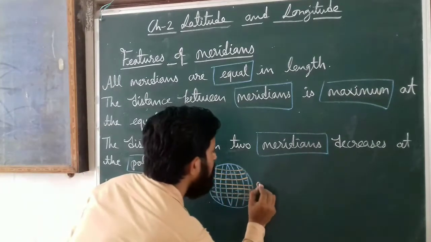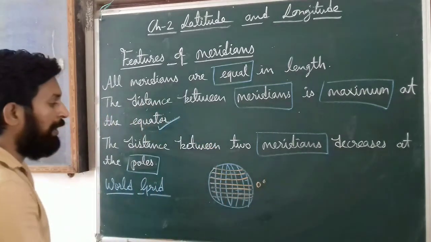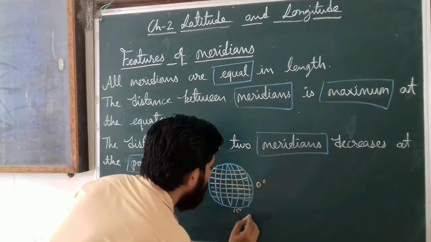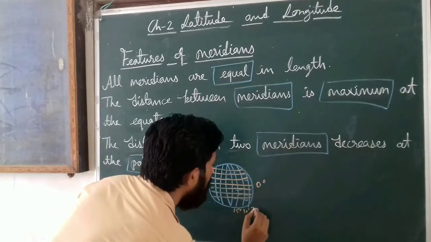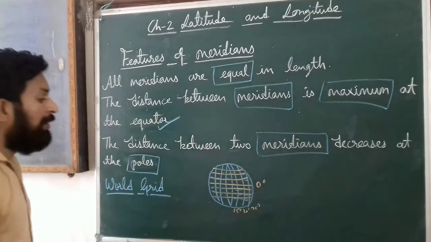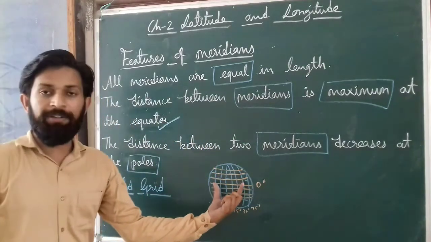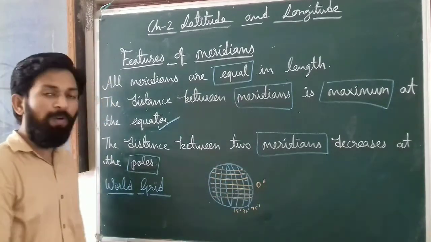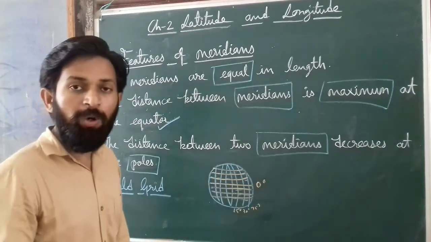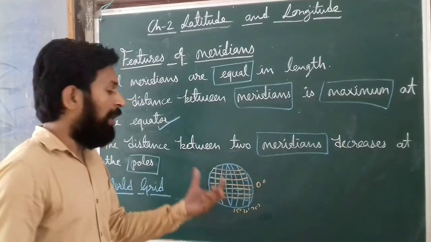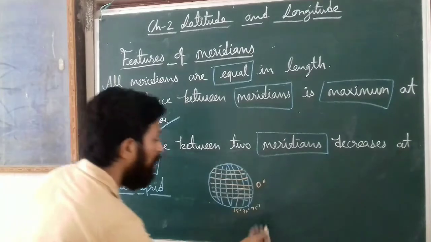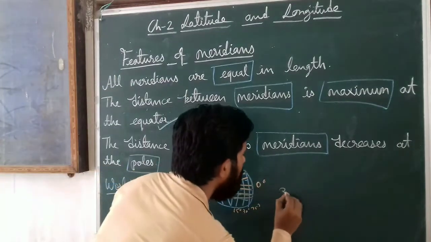Like that, this is your 0 degree equator. After that we can say it is 15 degree, 30, 45, like that. It's completely like a grid. Here we can see that it is completely like a grid. If you want to find any place on the globe, you need proper knowledge of the grid, the position of that place.